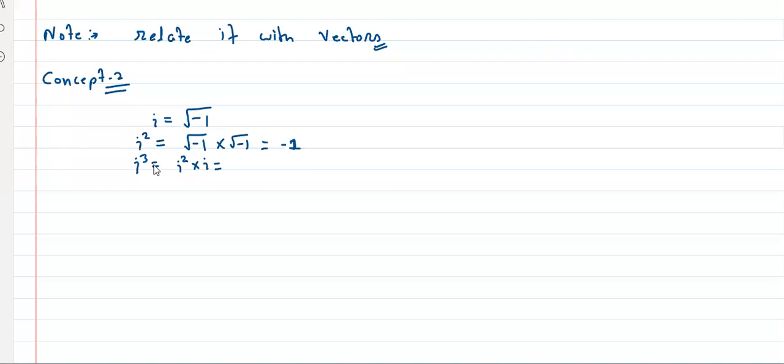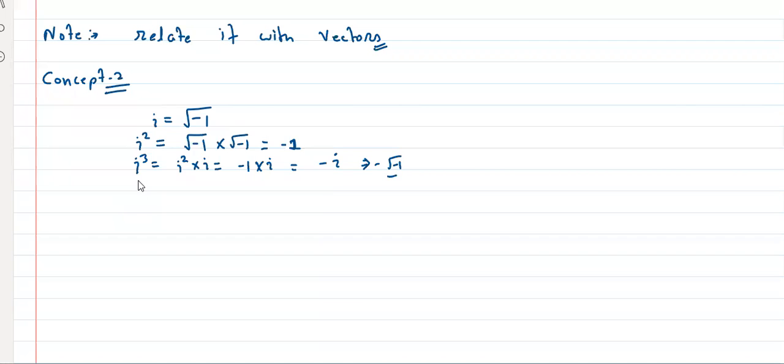Again, so what is i square? I square is already minus 1. Minus 1 into i. That's it. So it is minus i. I cube is minus i, which is equal to minus root minus 1. Agree? Tell me. Correct, Suhas. So it is minus i. Anyone have any doubt in this?